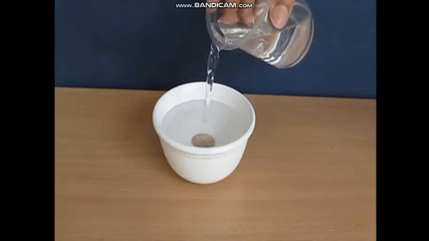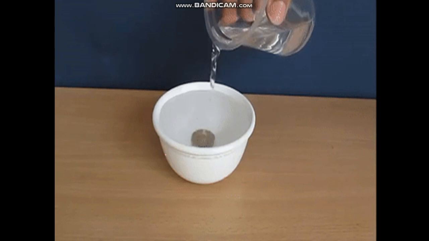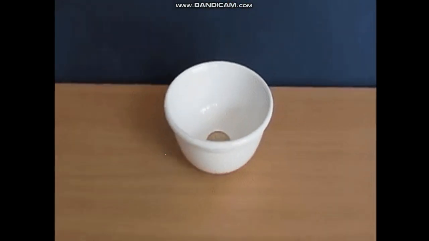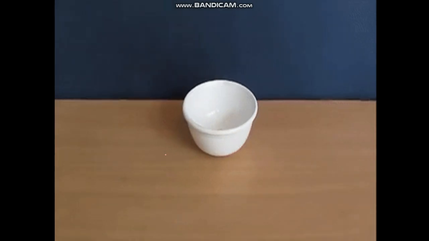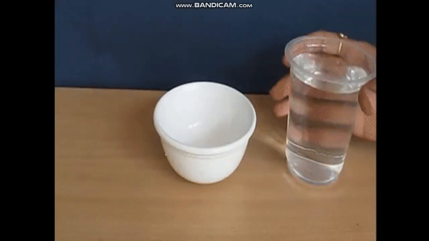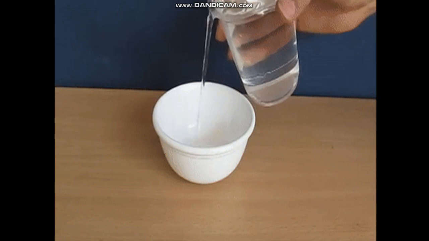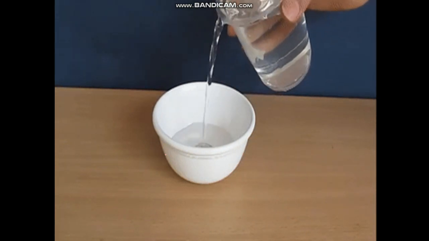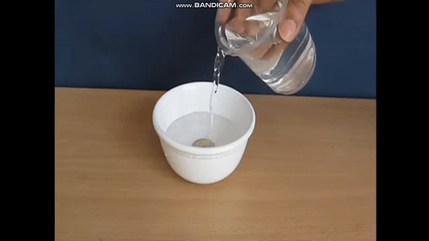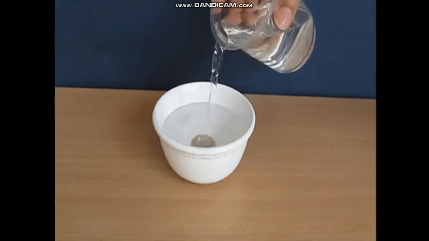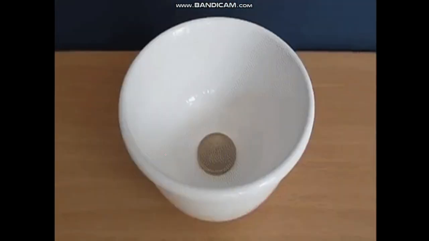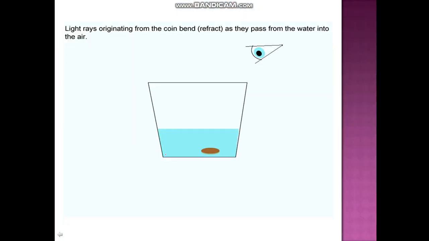Obviously, because the coin must have risen up. And why did it rise up? It appears to have risen up because of the phenomenon of refraction. You can even try this trick at home and observe it yourself, how the coin becomes very clearly visible to you when you pour water into the container.